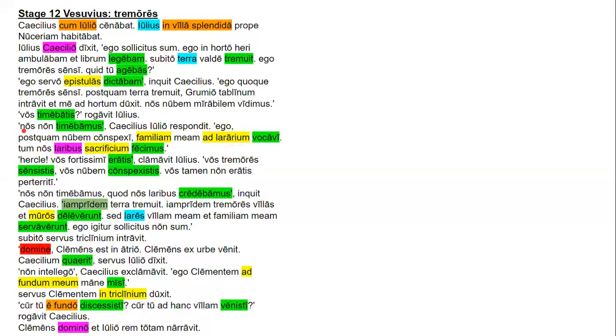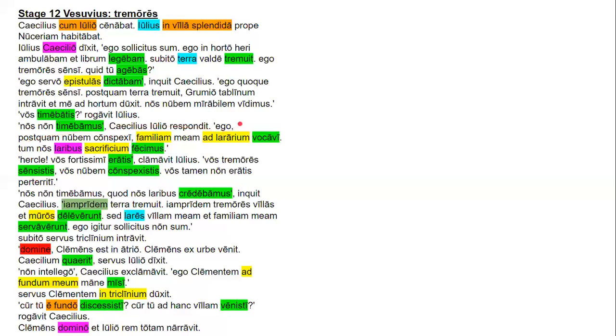Nos is the nominative subject, personal pronoun, obviously. Non is an adverb. Timebamus is a first person plural imperfect tense verb. Caecilius is the nominative subject. Julio is the dative indirect object. Respondit is the perfect tense verb, third person singular. Back to the recorded speech. Ego is a personal pronoun, the first person singular, the nominative singular subject.